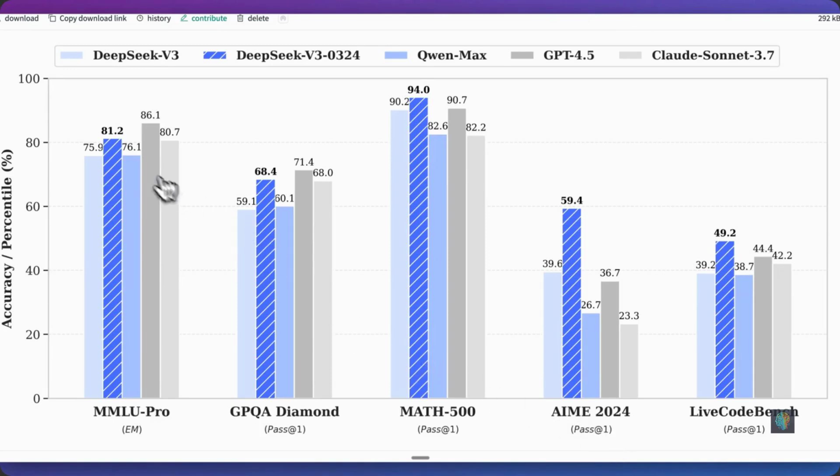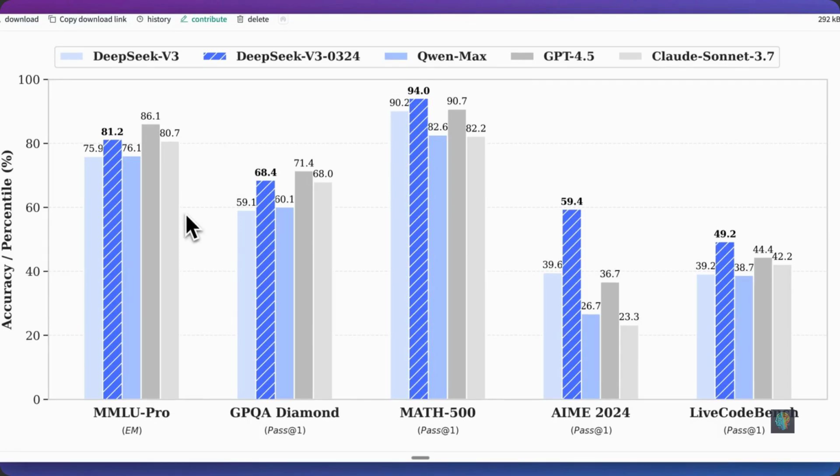Now, if we compare it to the previous model, we also see a significant leap in performance from a model that was just released a number of months ago. While these benchmarks are impressive, what's even more impressive is that this is an open source model, as well as the pricing of this model when we compare it to some of these flagship frontier models from OpenAI as well as Anthropic. This model does not only outperform those models in a number of different tasks, but it is also considerably cheaper.